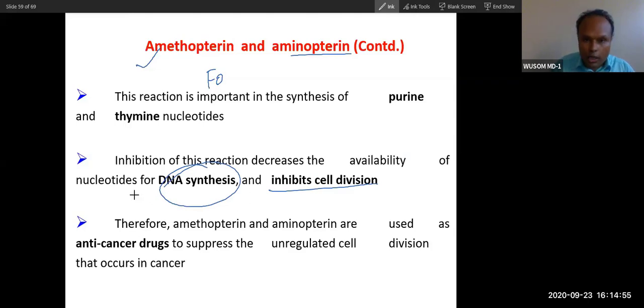Therefore these inhibitors are used as anti-cancer drugs, because cancer cells are very rapidly multiplying. If DNA synthesis is inhibited, cancer cells stop growing, and so it will treat cancer.